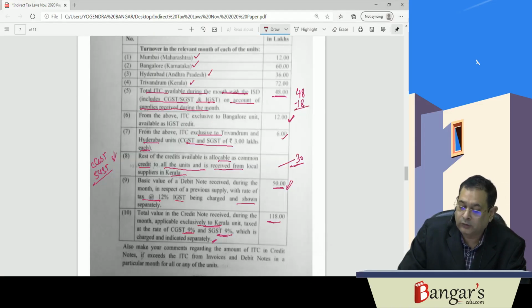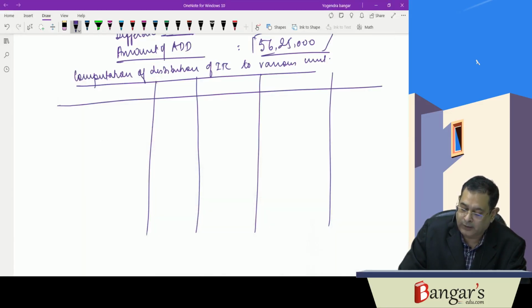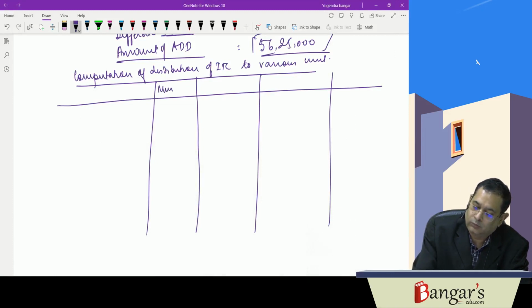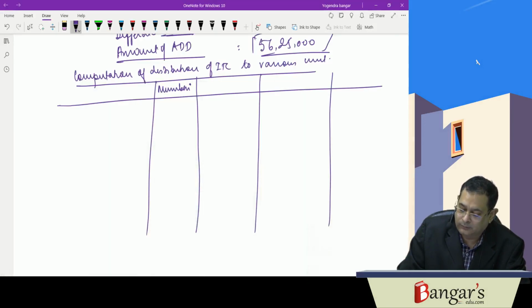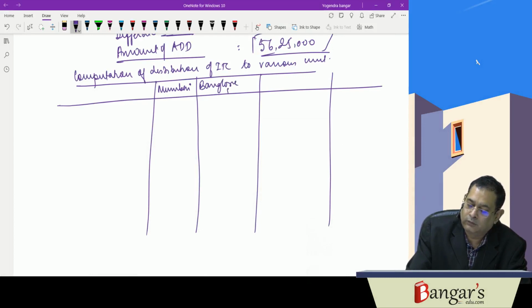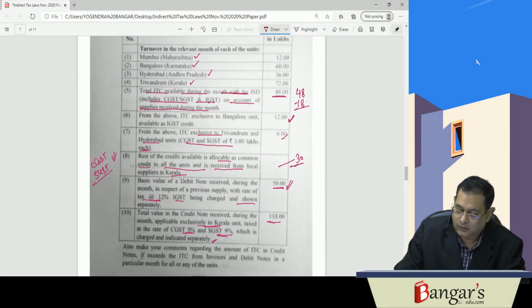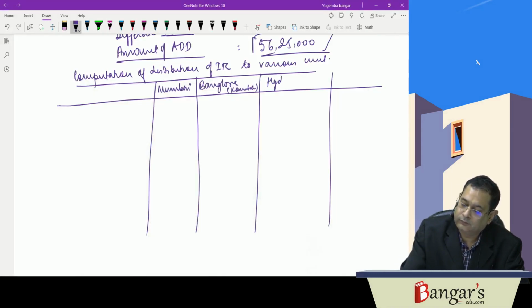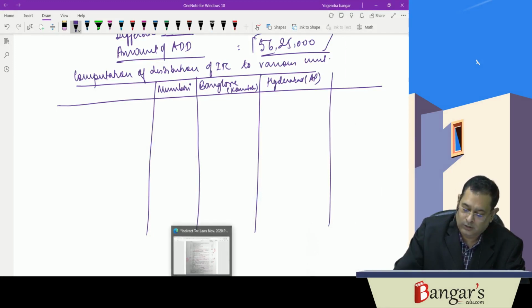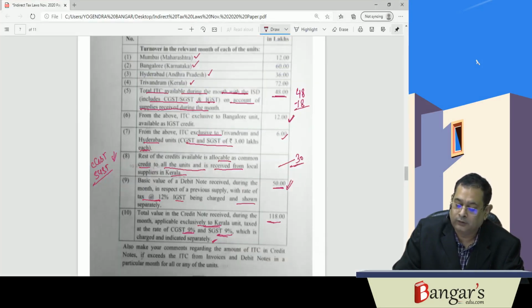One is Mumbai, Maharashtra. One is Bangalore, Karnataka. One is Hyderabad, Andhra Pradesh. And one is Trivandrum, Kerala.